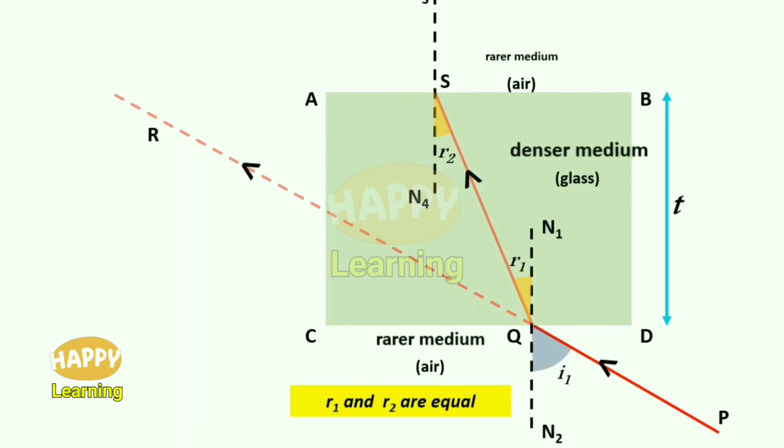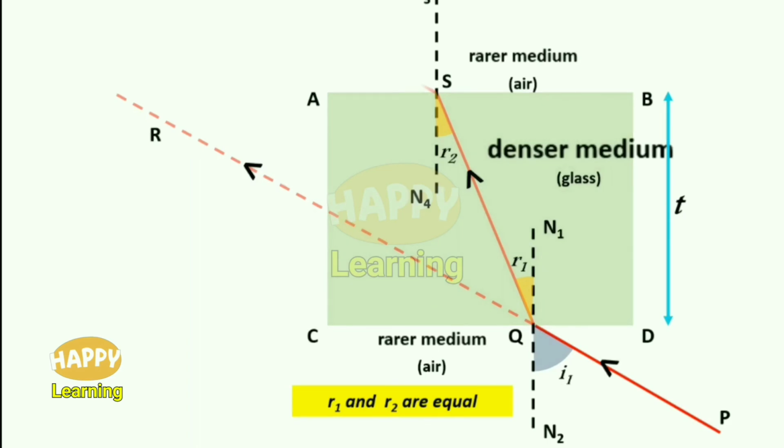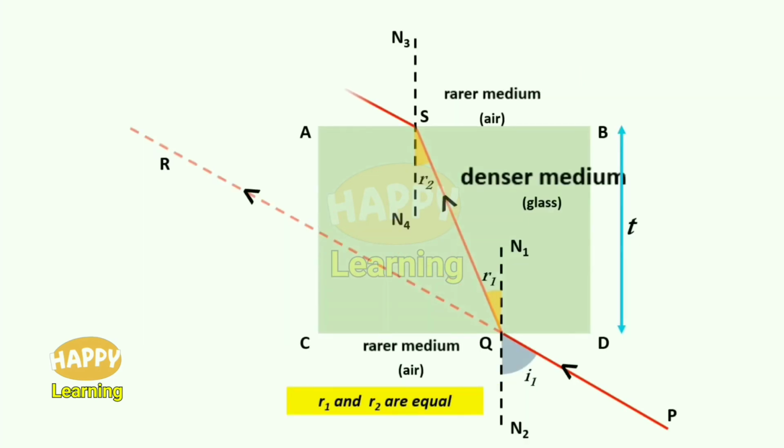Now, the light ray QS is trying to enter from glass into air. So here glass is denser medium, air is rarer medium. So the ray entering from denser medium to rarer medium will now bend away from the normal.